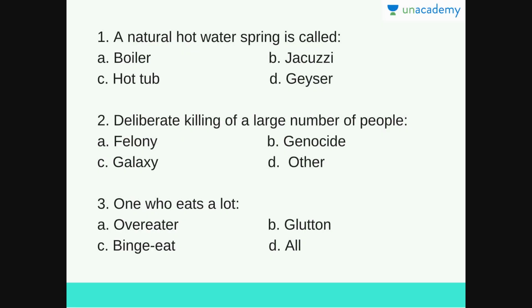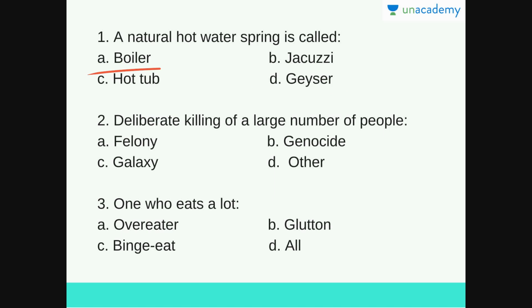Let's look at the first question, which is, a natural hot water spring is called. Options are boiler, jacuzzi, hot tub or a geyser. So the answer for this question is D, geyser. A natural hot water spring is a geyser.